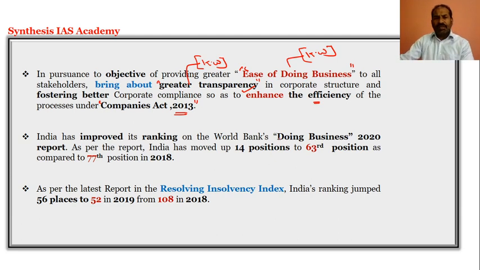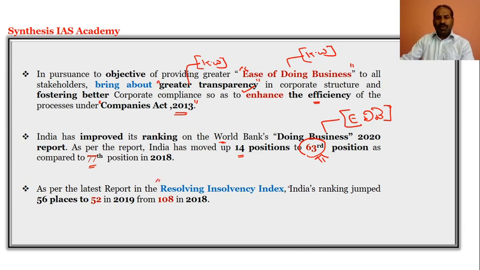And if you look at the ranking in the World Bank's Doing Business 2020 report, India has moved up 4 places, from 67th to 63rd position. This is in regards to the ease of doing business. It has attained 63rd position.